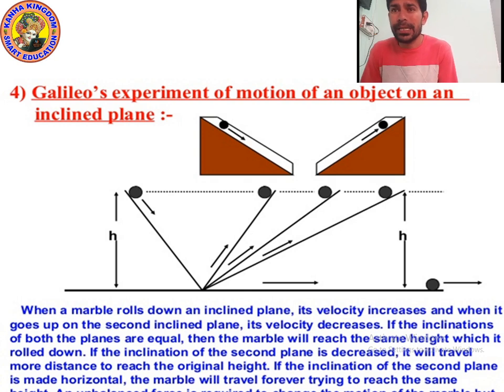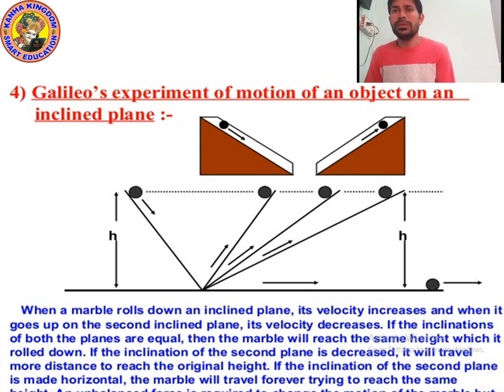If the inclination of the second plane is decreased, the marble will travel more distance to reach the original height. If you decrease the inclination of the plane, it will take more time. If you increase the angle of the inclined plane, it will take less time. So why is the ball moving so fast? Because in that condition friction becomes less and gravitational force increases.